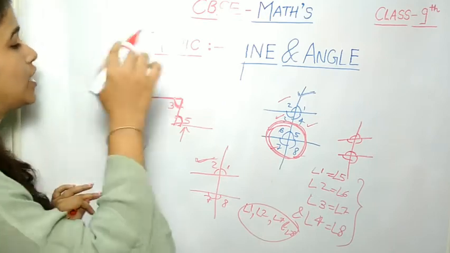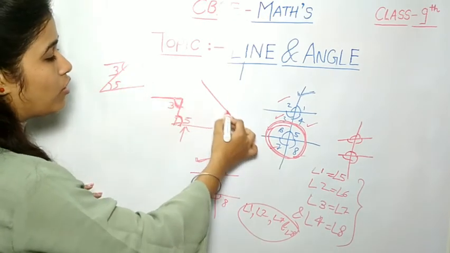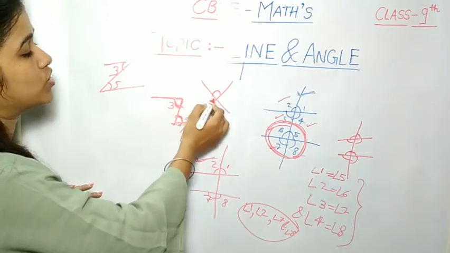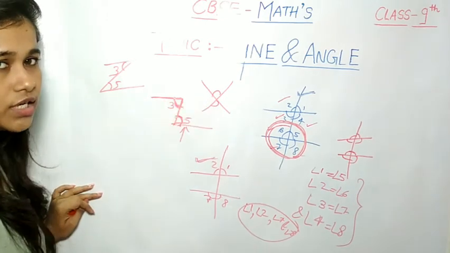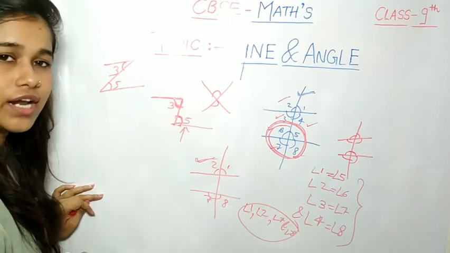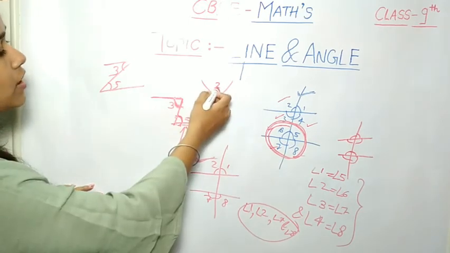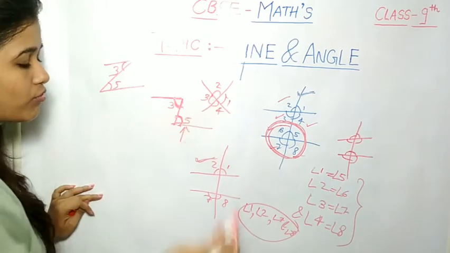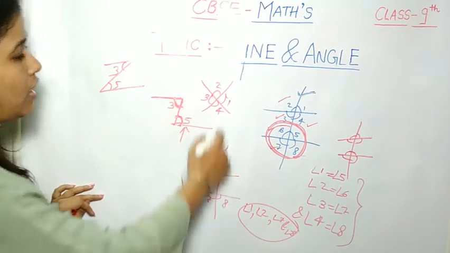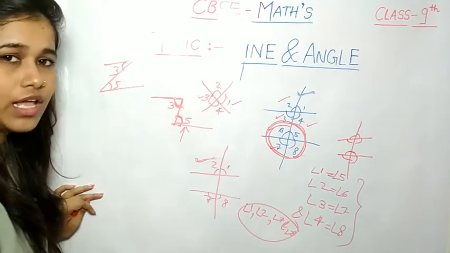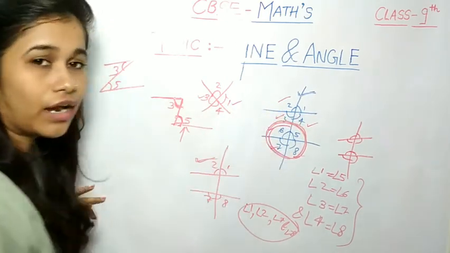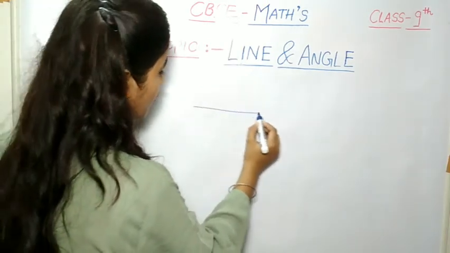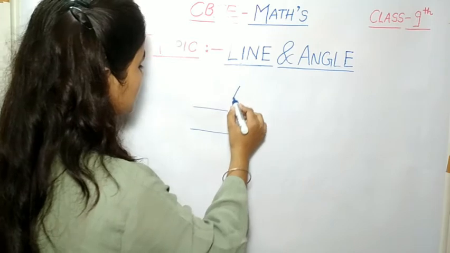Got my point? Now, like that, when you find the symbol of X, it is called the vertically opposite angle, or you can say vertically alternate angles. Suppose angle 2, angle 4, angle 1 and angle 3. Angle 2 and angle 4 are vertically opposite angles. Angle 1 and angle 3 are vertically opposite angles. Let me show you all types of angles in only one diagram so that you can easily understand.